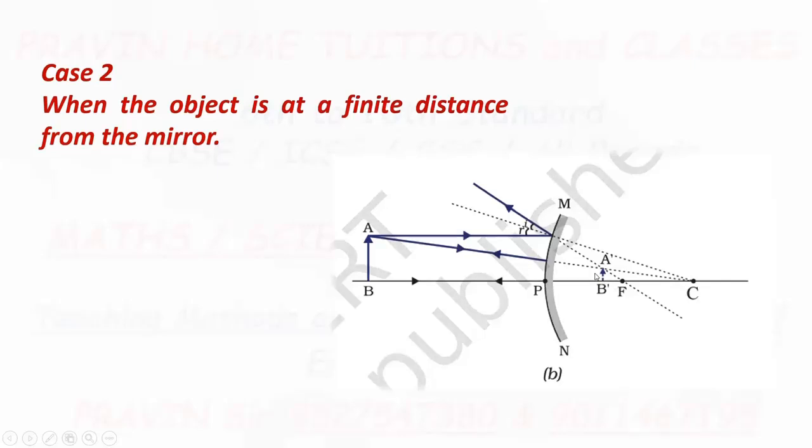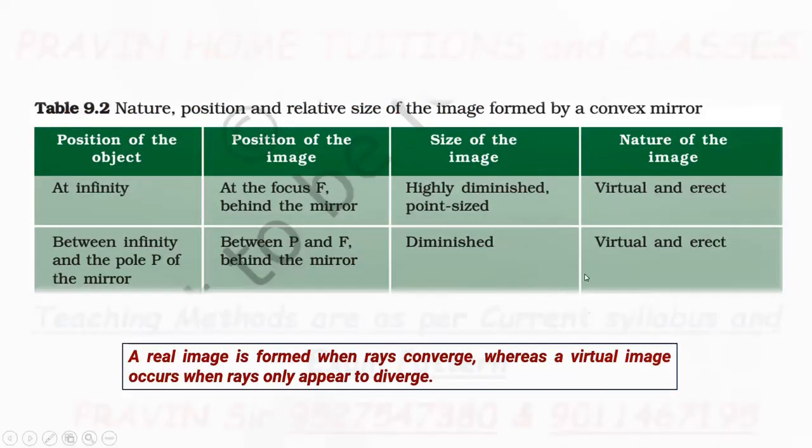See, the image is formed in between the pole and focus. The image size is smaller than the object. And the nature of the image is virtual and erect, because it is formed on the non-reflecting surface side.